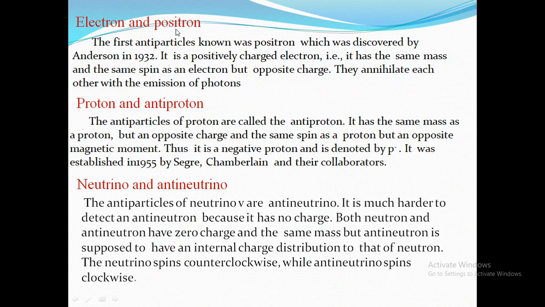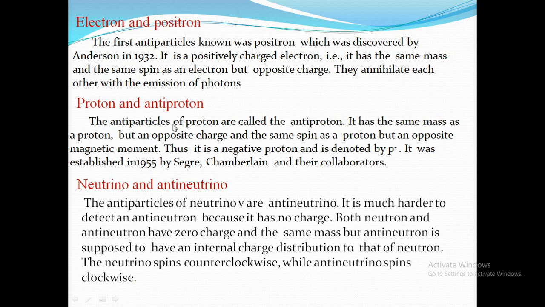First, electron and positron. The first antiparticle discovered was the positron, which was discovered by Anderson in 1932. It is a positively charged electron. It has the same mass and same spin as an electron, but it has the opposite charge, because the electron is negatively charged and the positron is positively charged. They annihilate each other and produce photons.